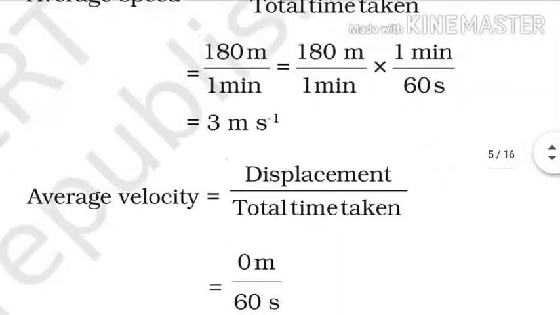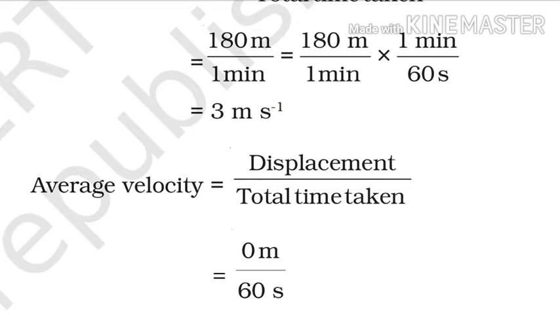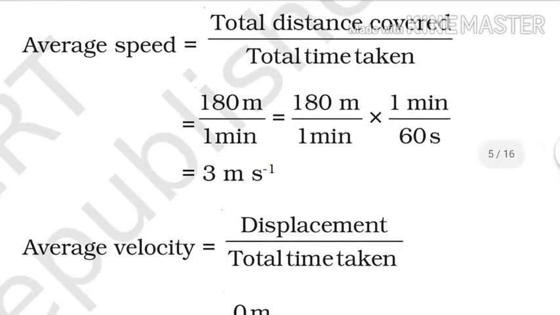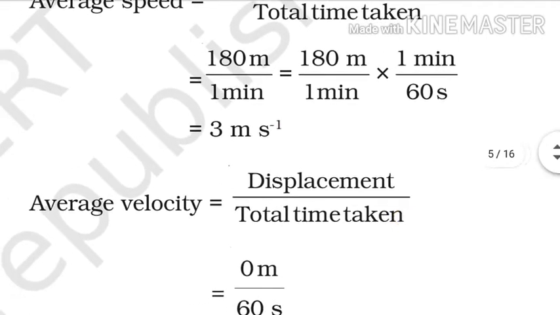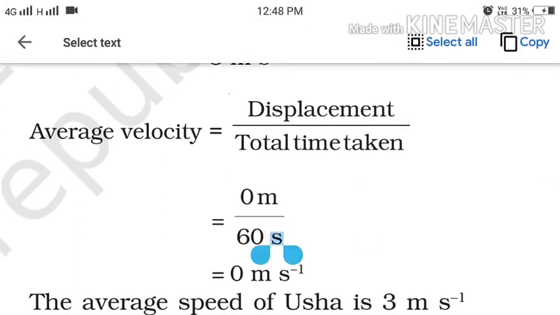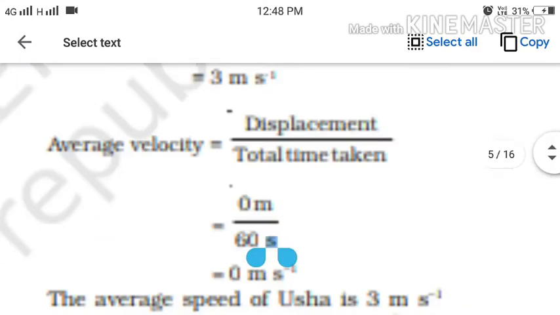Okay, now average velocity. Since Usha goes through the pool and also returns back to the initial point where she started swimming, the net displacement becomes 0. Usha goes 90 meter through the pool and also returns 90 meter and reaches her initial position. So the net displacement becomes 0. Average velocity is defined as total displacement divided by total time taken. So total displacement is 0 and total time is 60 seconds. So the average velocity of Usha will be 0 meter per second.